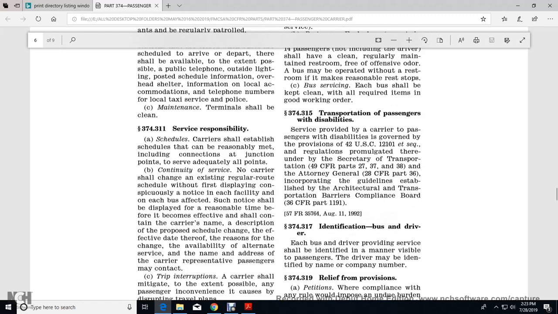Alright, 374.311, service responsibility. A scheduled carrier shall establish schedules that are reasonable and met, including connections at junction points and adequate service to all points. Continuing service: no carrier may discontinue service on a regular route without notice. A schedule change shall be displayed with a conspicuous notice at each facility and on each bus affected, displayed a reasonable time before it becomes effective. The notice shall contain the carrier's name, a description of the proposed schedule change and its effective date, the reason for the change, the availability of alternate service, and the name and address of the carrier's representative the passenger may contact.